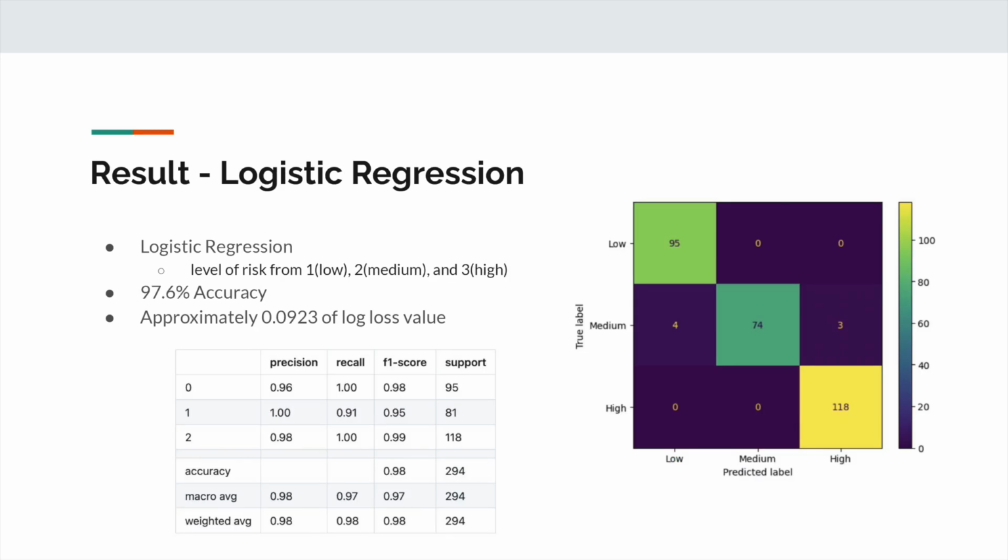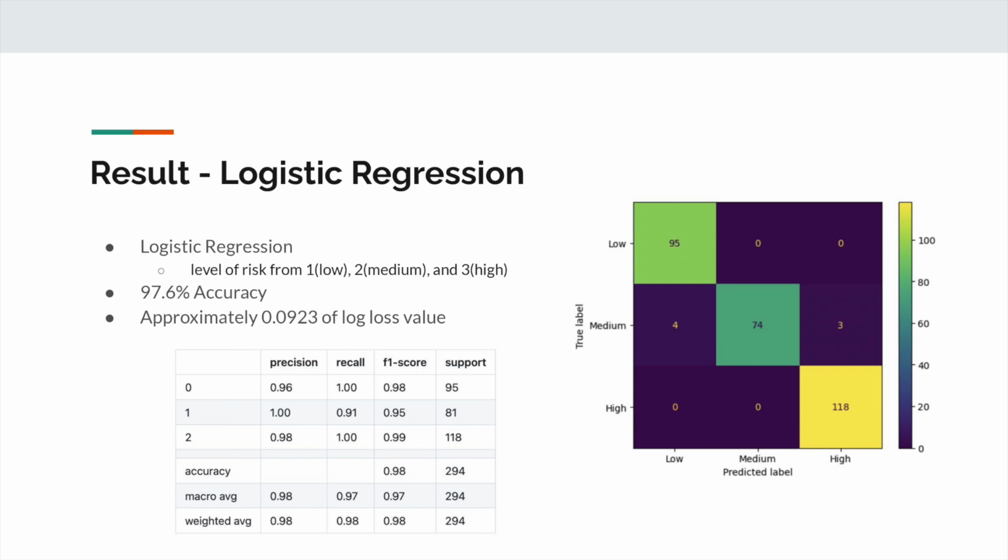The clean data was passed on to the logistic regression model, where the model has to guess the level of risk from 1, which is low, 2, which is medium, and 3, which is high. The model came out with an accuracy of 97.6%, which is a very good percentage.